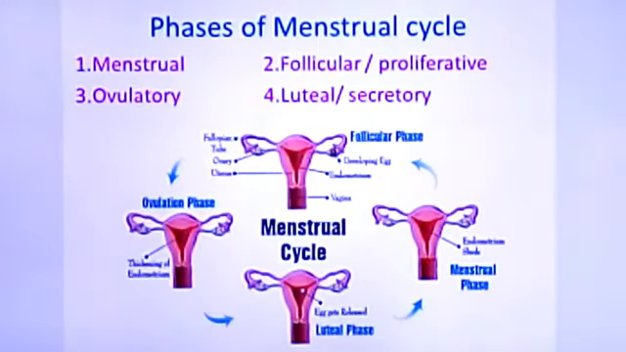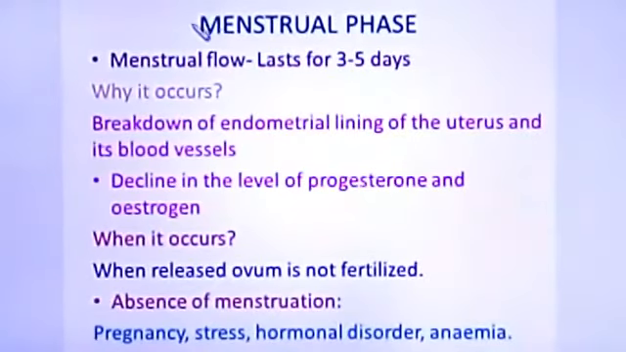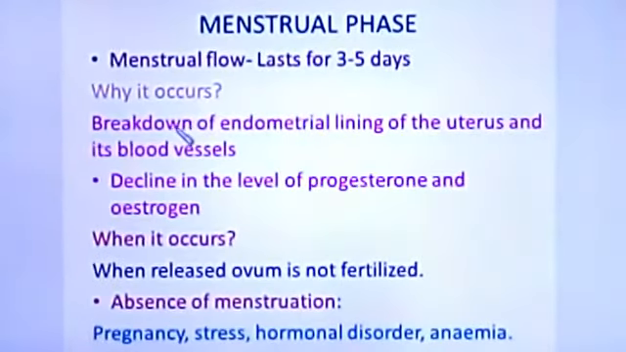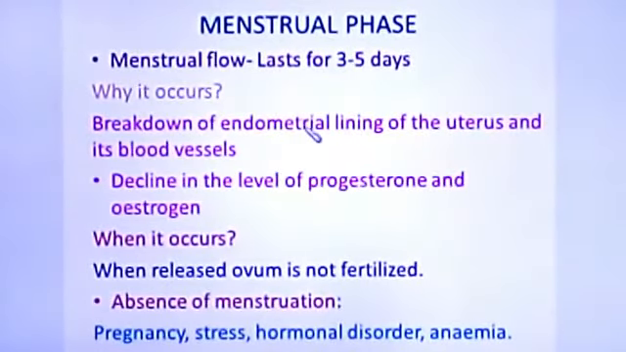So the first one is the menstrual phase. Menstrual flow lasts for 3 to 5 days. So menstrual flow is nothing but the menses, which starts and continues for 3 to 5 days. Why does it occur? Because the uterus is lined by endometrium, or you can say the lining of the uterus is called endometrium. That lining breaks down, and the blood vessels also break down along with that. So because of that, this menstrual flow occurs.